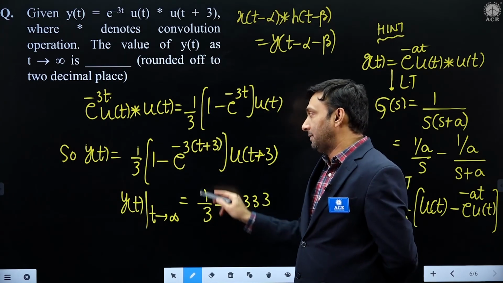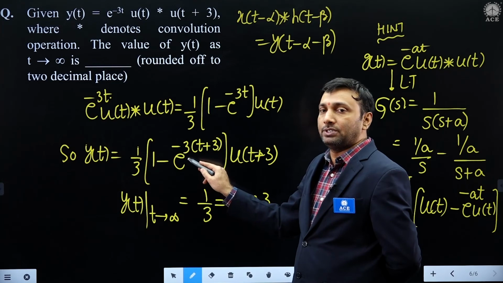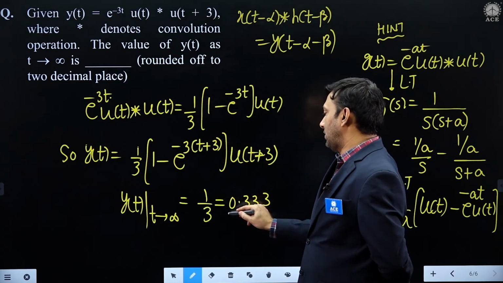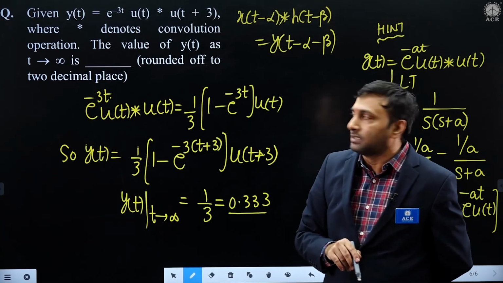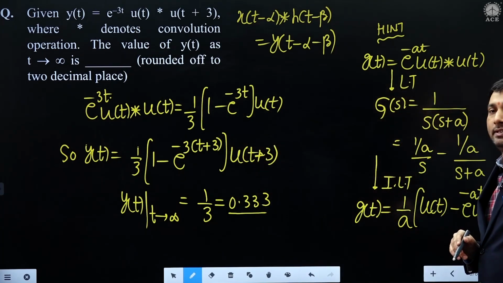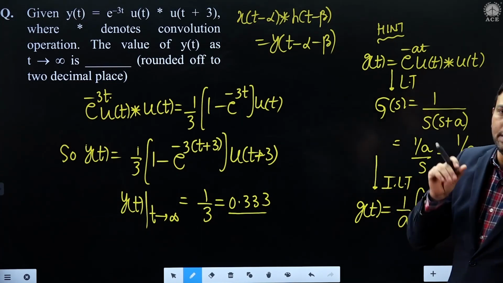What are we left with? 1 by 3. It is asked to be corrected to 2 decimals. The answer is 0.33. All are easy questions.